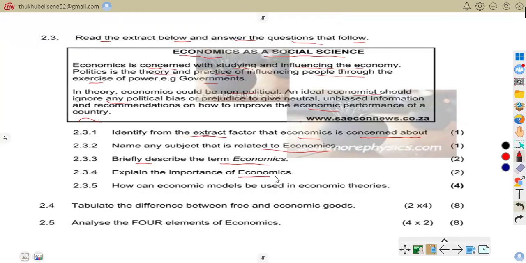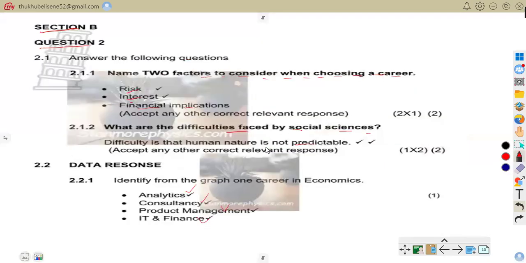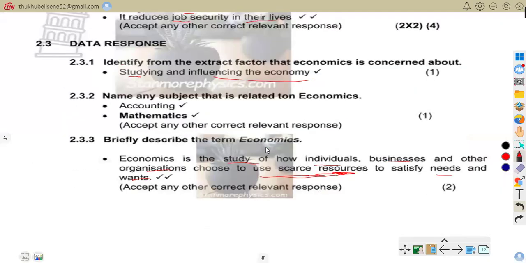Explain the importance of economics. Now we want to know the importance of economics. We know that the importance of economics is about decision making, which helps to choose wisely. For example, budgeting income. We can talk of resource distribution, allocating resources, for example, government spending on hospitals. We can talk of efficiency, whereby you avoid waste, for example, using electricity wisely. So let us go straight to our answers and then try to add.